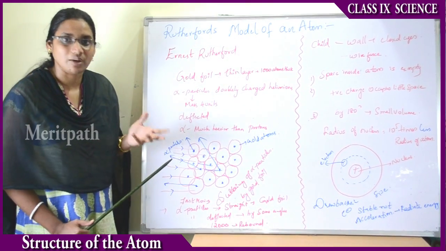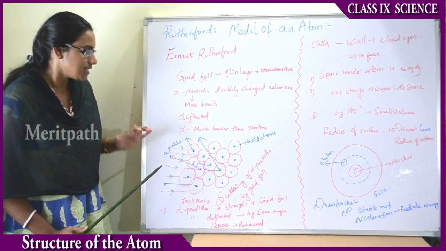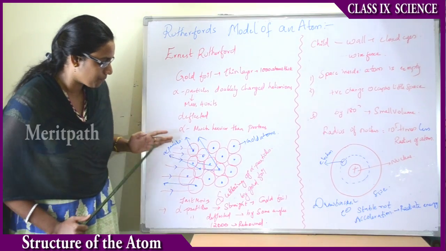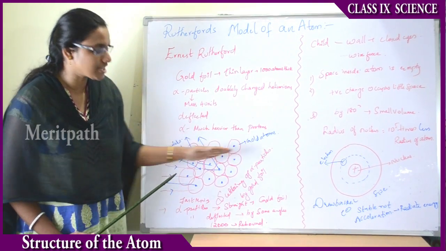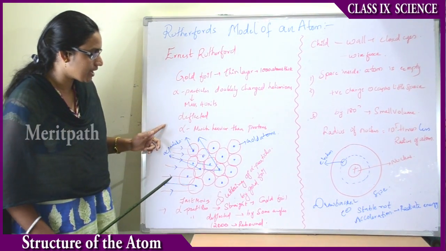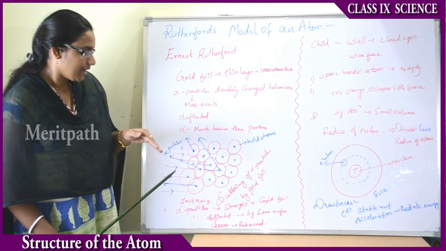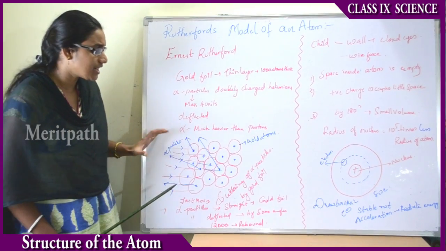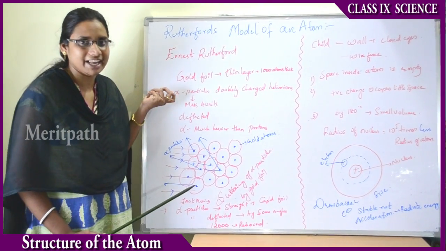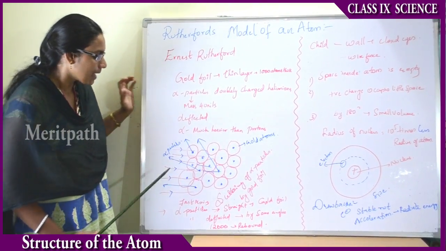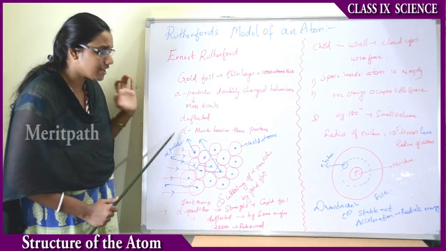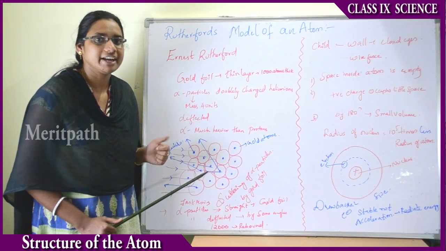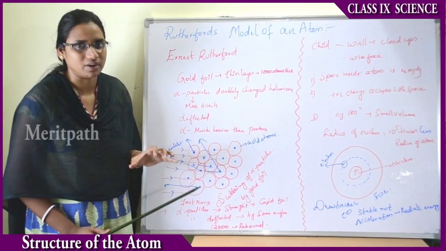Now let us see the observations. Some alpha particles are deflected, some alpha particles penetrate and pass in a straight line, and some alpha particles turn at an angle of 180 degrees. These are the observations he saw during this activity. But as we know, alpha particles have much heavier mass than a proton, right?